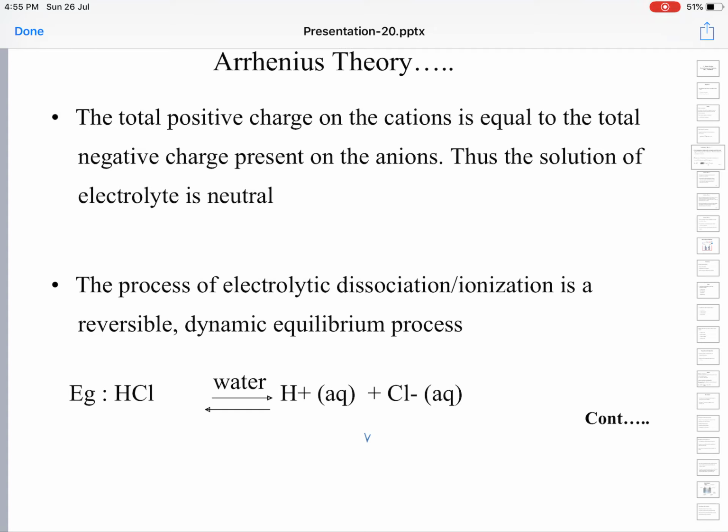After some time, HCl keeps on dissociating into H plus and Cl minus, and H plus and Cl minus keep on combining to form HCl. Both forward and backward processes take place simultaneously. It keeps on happening. This process is called a dynamic equilibrium.